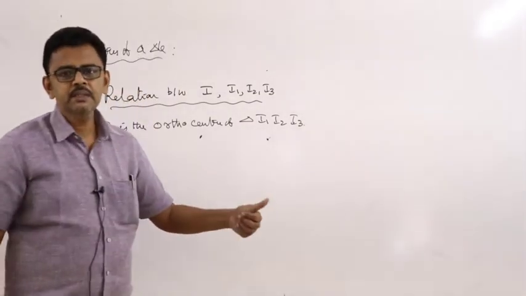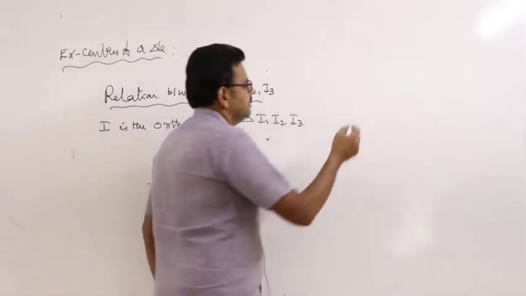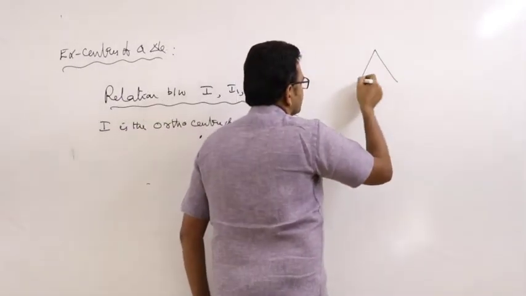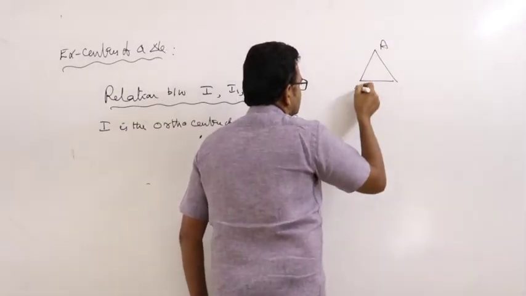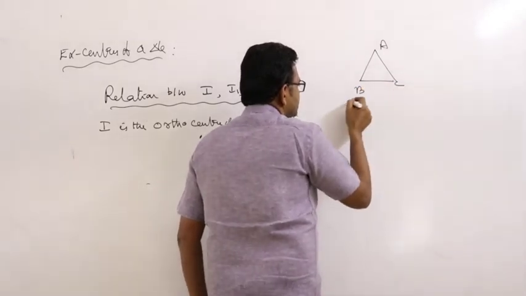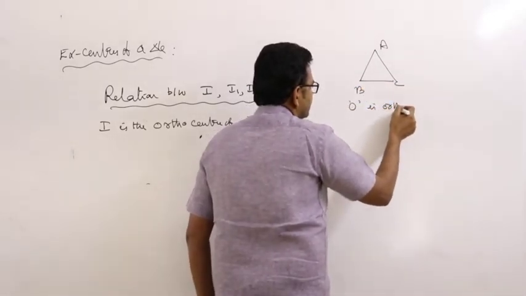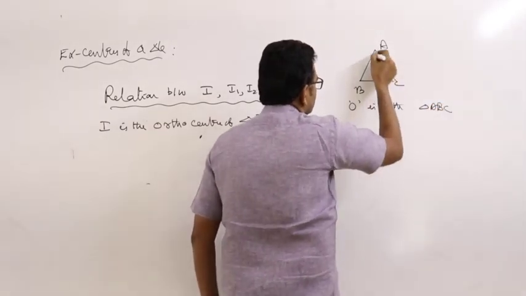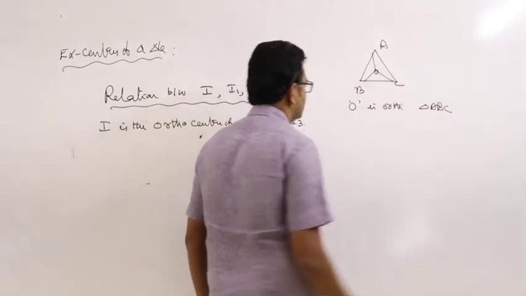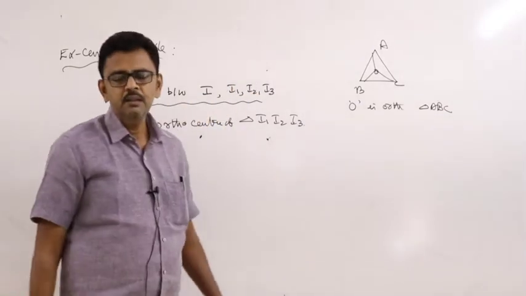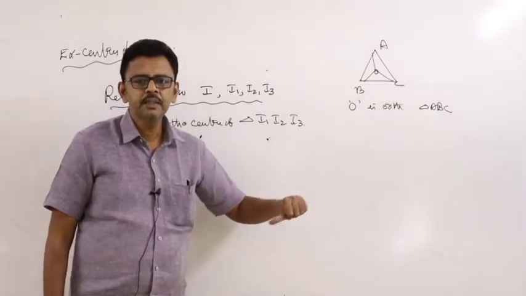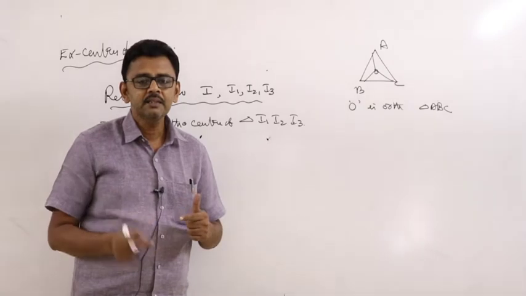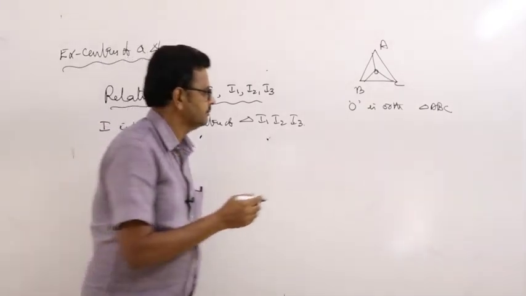Already in the previous class, I told you, if O is the orthocenter of triangle ABC, then the orthocenter of the triangle formed by any three vertices is the remaining vertex.